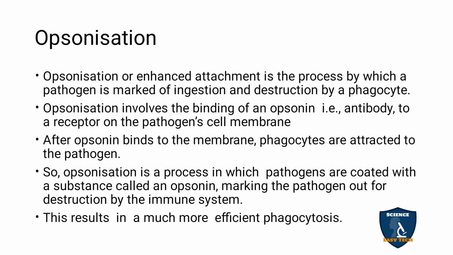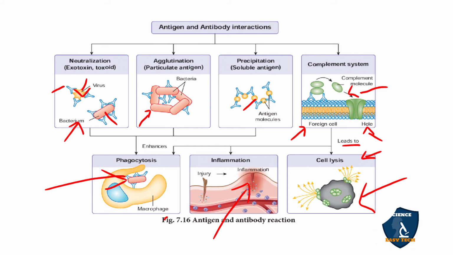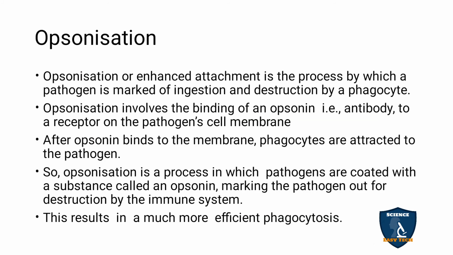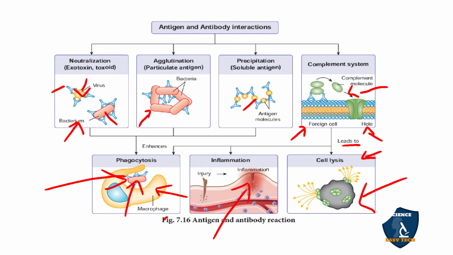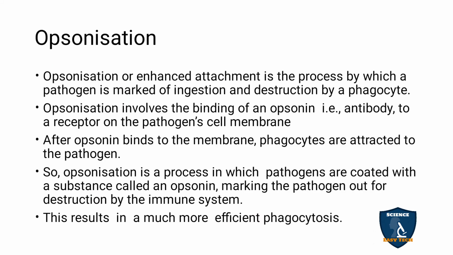So in opsonization, the pathogen is identified. Here you can see the pathogen being eaten by the immune cells, like macrophages, engulfed through phagocytosis. Opsonization is the binding of opsonin, that is the antibody, to a receptor on the pathogen cell membrane. So this pathogen enters into the phagocytic cell.